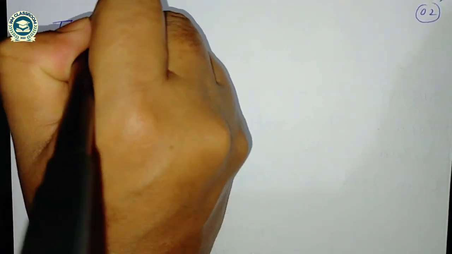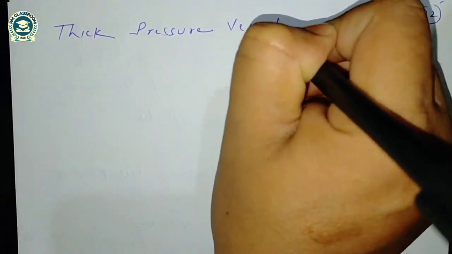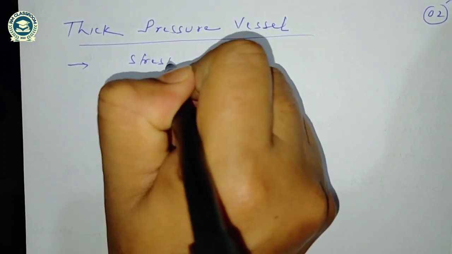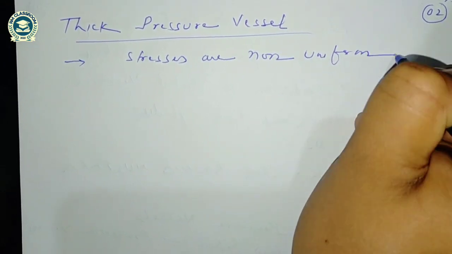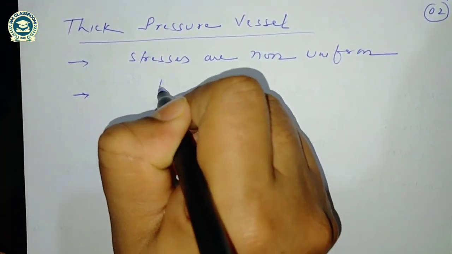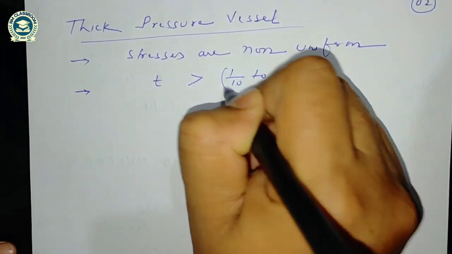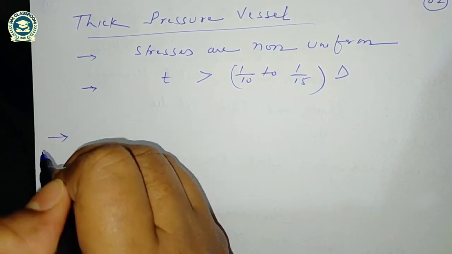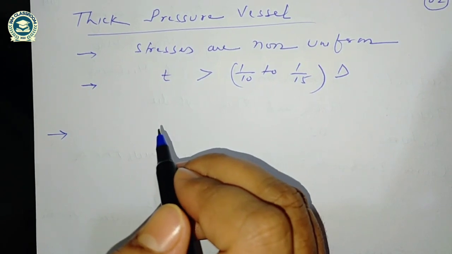So I am going to discuss what is thick pressure vessel. First point in the thick pressure vessel, stresses are non-uniform and thickness is greater than 1/10 to 1/15 times the internal diameter of the pressure vessel. Due to the internal fluid pressure, there are three types of stresses that may be developed.